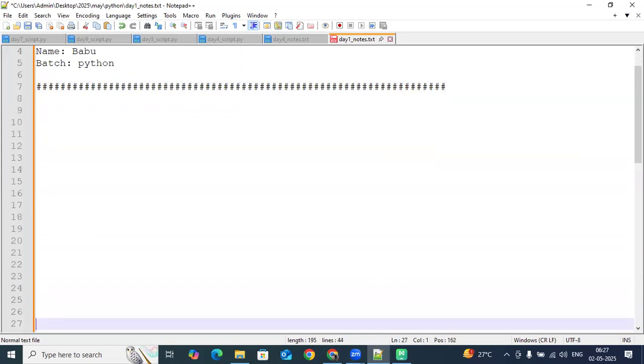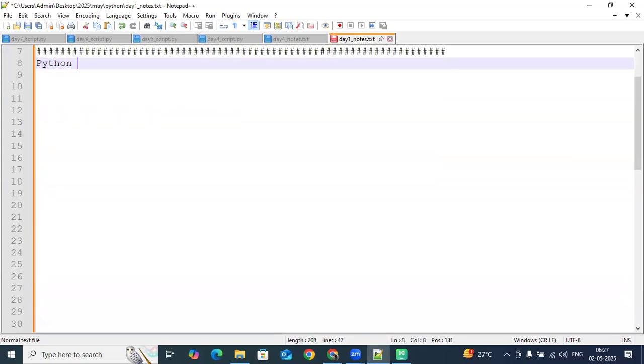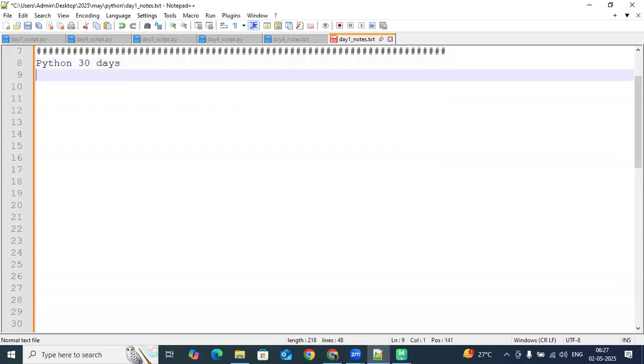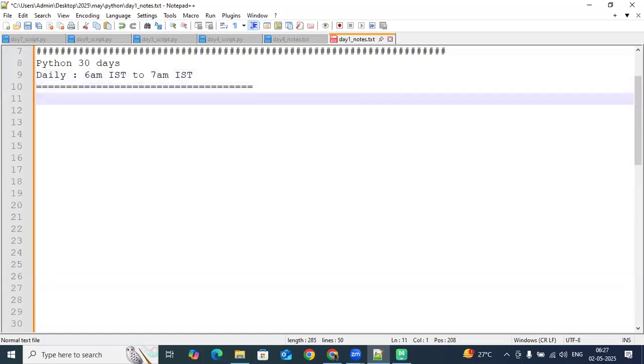So what do we actually cover in this 30 days Python? The duration is 30 days, and daily 1 hour. Daily it's 6 a.m. IST to 7 a.m. IST. This is the daily schedule, and over 30 days we are actually learning Python.